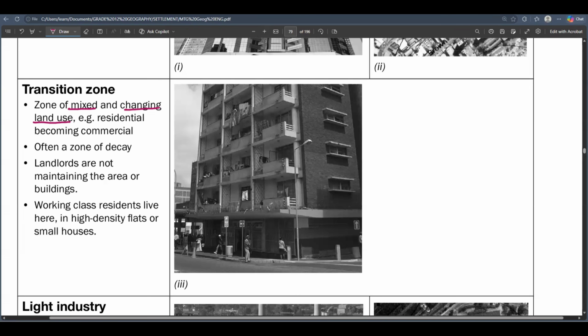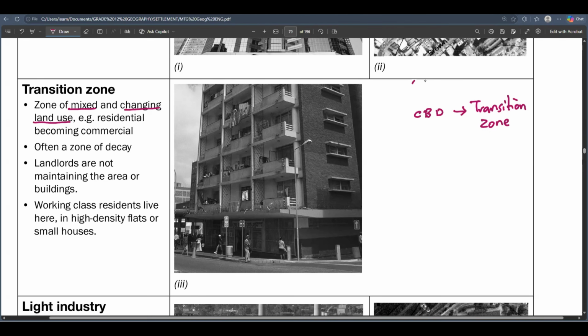So now we are changing from business. I'm sure we are moving from the CPT here, and then we are now going next. We are going to the transition zone. At the transition zone, there is not so much of the business activity as there was at the CPT. So when you now go to the transition zone, we are changing. The term transition simply means change. So we are changing the land use. We are changing the way the land is being used. That's what we're trying to say here.